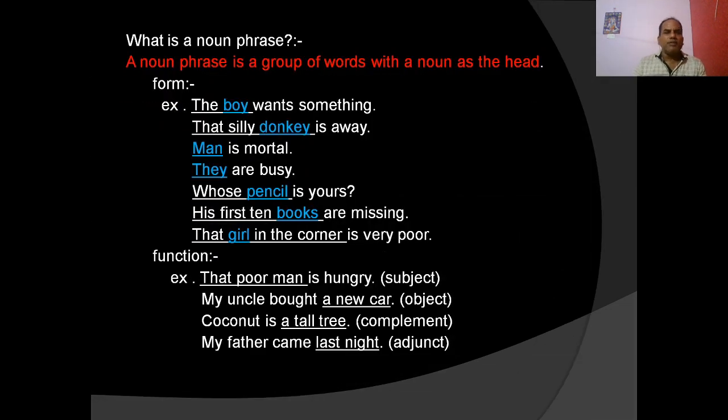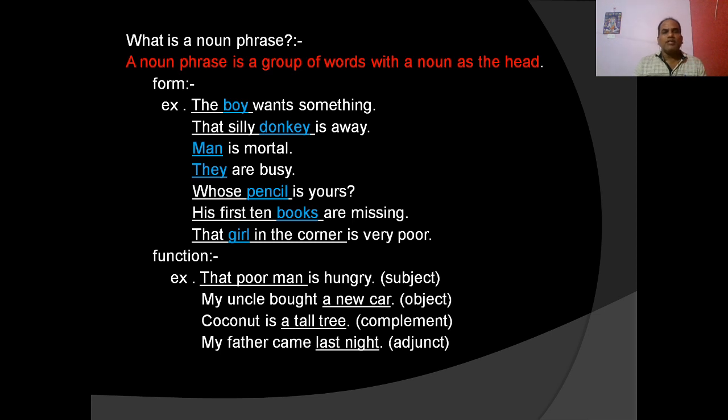What is a noun phrase? A noun phrase is a group of words with a noun as the head. We know phrase. A phrase is a group of words with a sense, and a noun phrase is a group of words with a noun as the head. So, what is the form of the noun phrase?